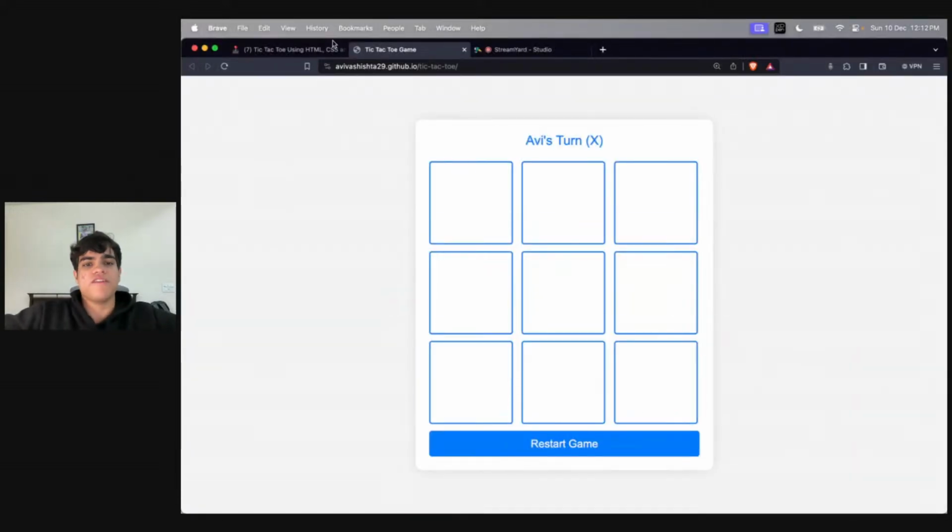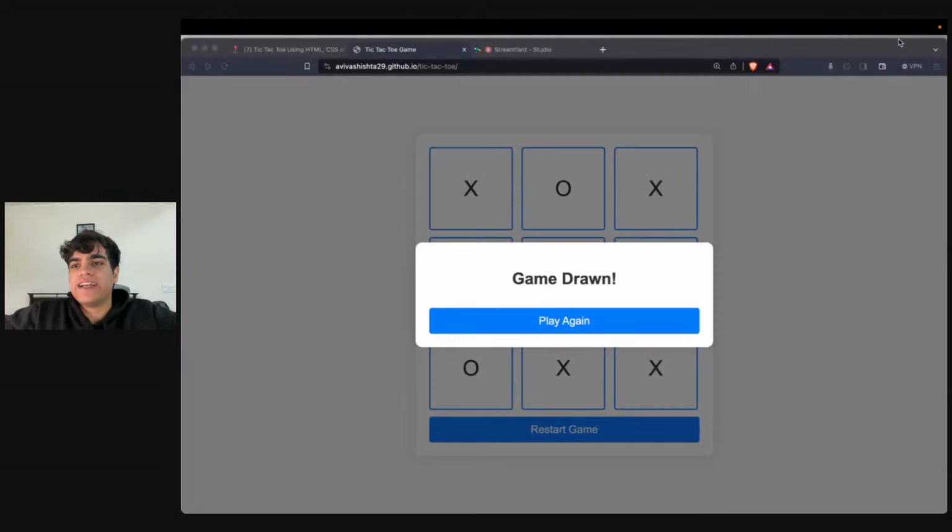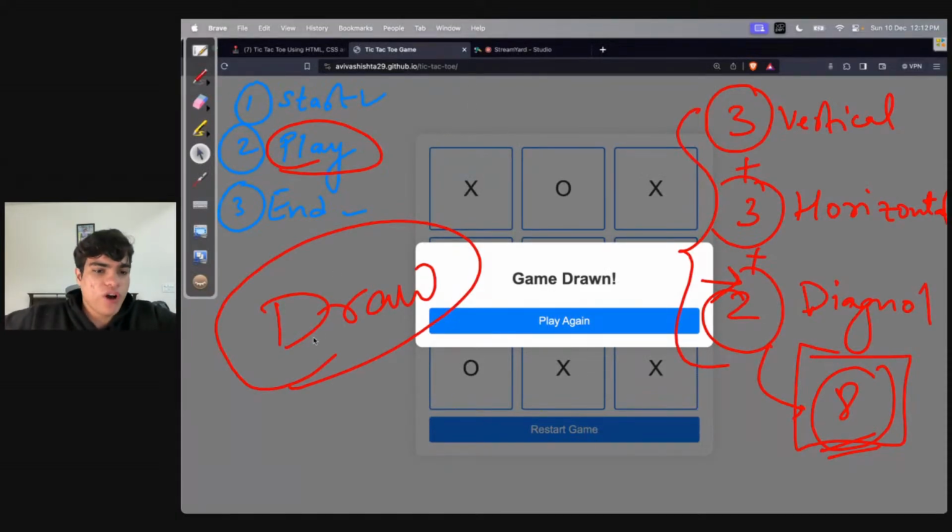Look at this. When I'm playing this, I need to make this into a draw. Okay, so this will be a draw now. Look at this. Till now, it's not a draw. It becomes a draw only when all of the entire boxes are filled. So technically, you need to understand that the game becomes a draw only when all